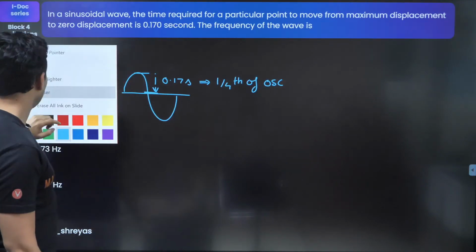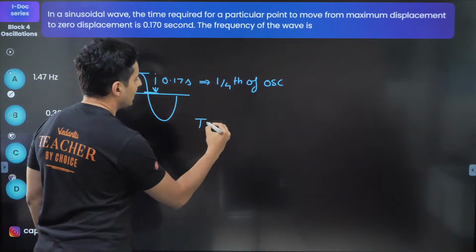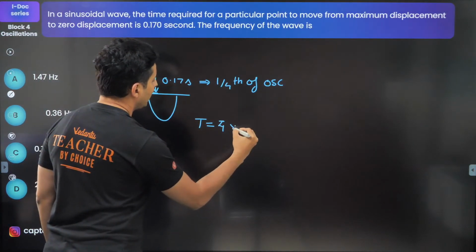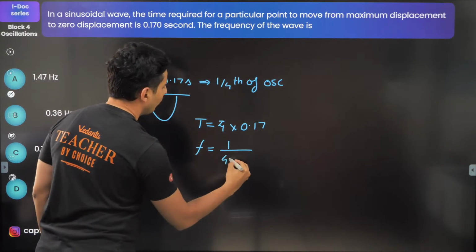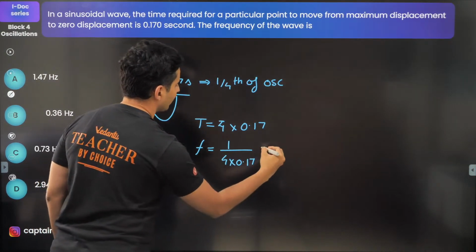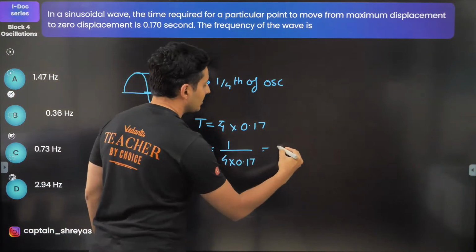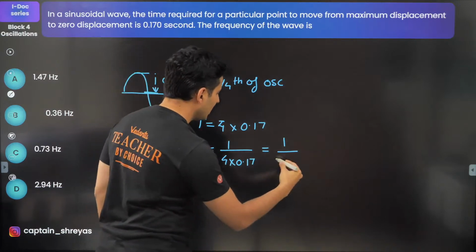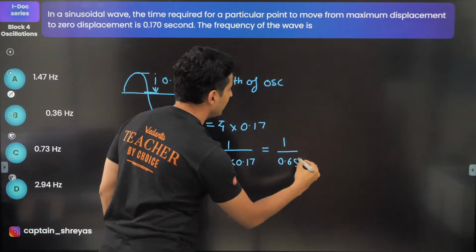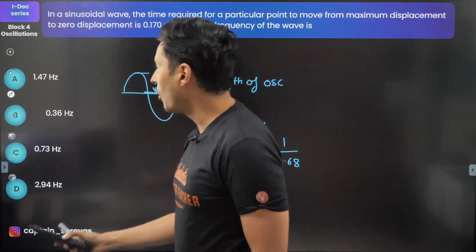If that is 1/4 of an oscillation, that means the time period will be 4 times 0.17, and the frequency will be 1 divided by 4 into 0.17. Correct? Everybody with me? So this will be 1 divided by 0.68. Now check the options.